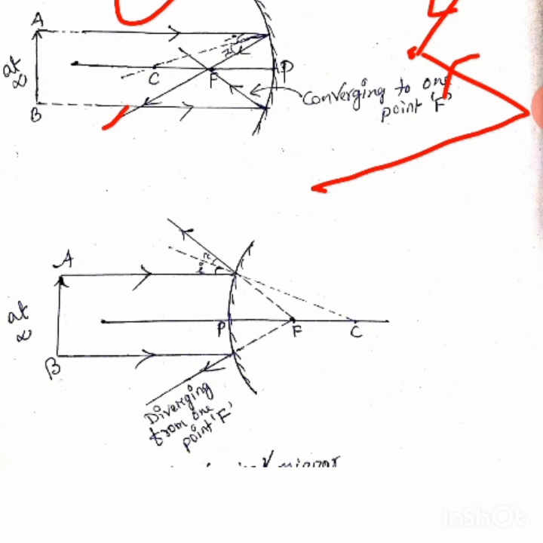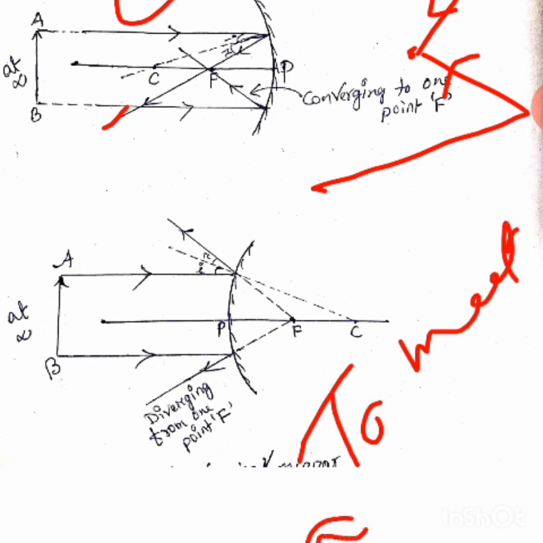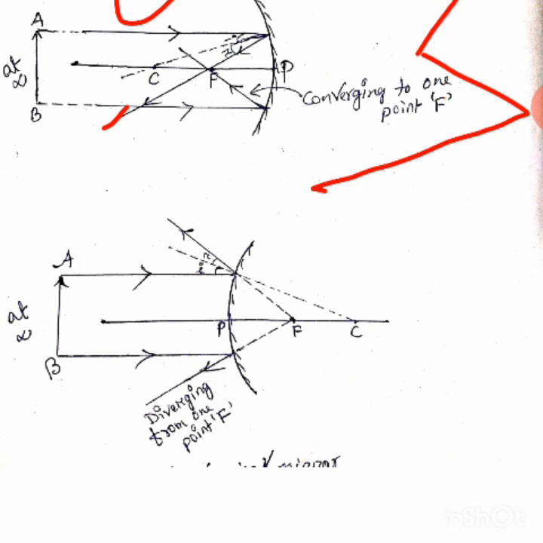Converge means to meet at one point. That means the 2 rays coming from infinite distance are converging to one point. What point? That point is called the focus.